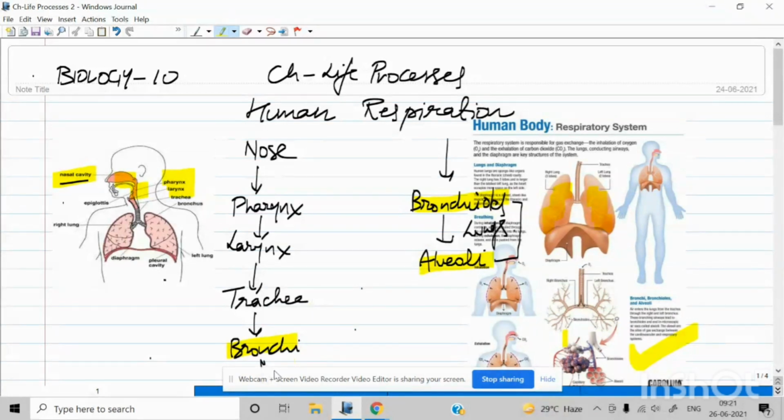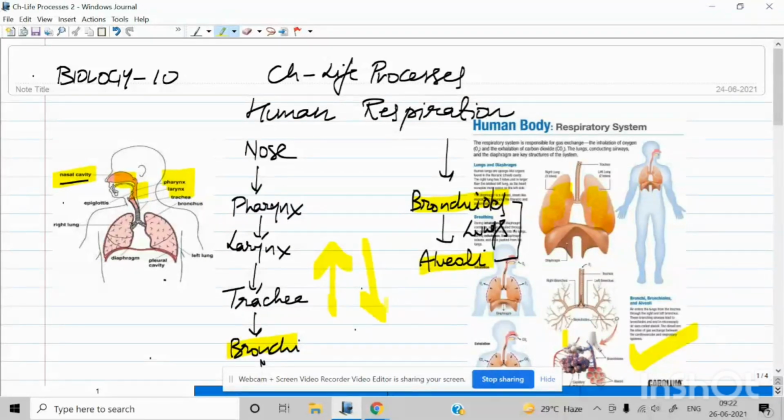Now children, have you ever wondered how this mechanism occurs? The intake and exhaling of air occurs with the help of this sheet that you can see. There is a muscle sheet called the diaphragm.